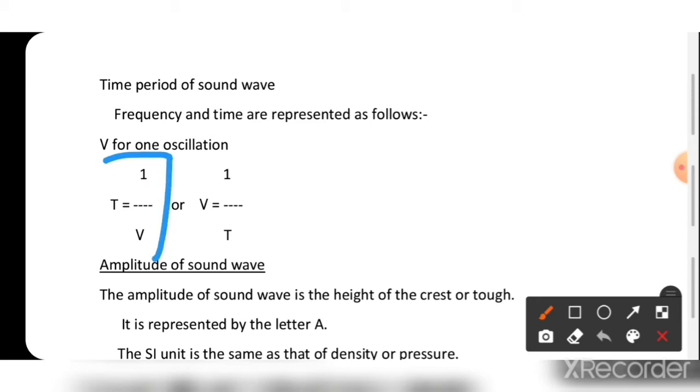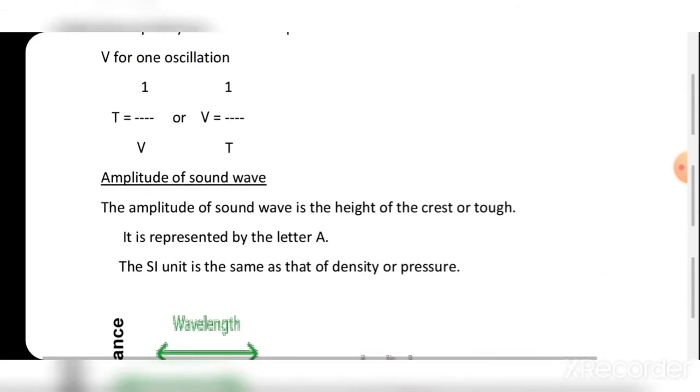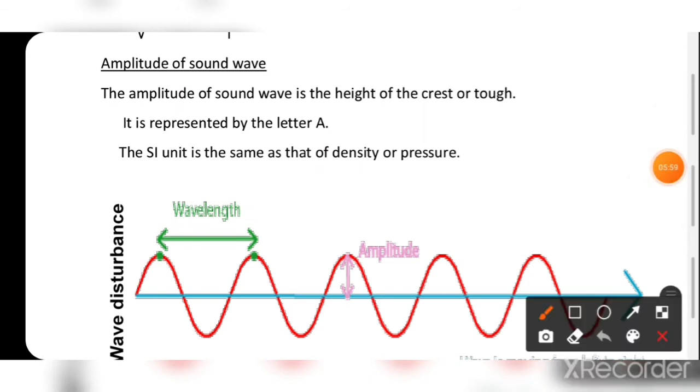It is the formula, time period, and for the velocity. Amplitude: in sound waves, it is the height of the crest and trough. The height of the crest and trough is represented by the letter A. This is a crest and this is a trough.